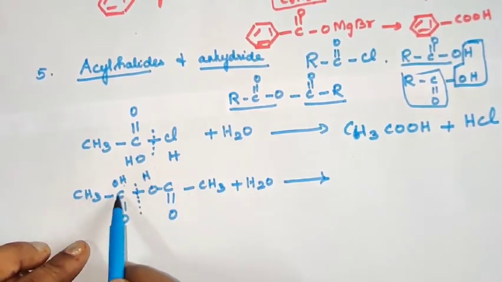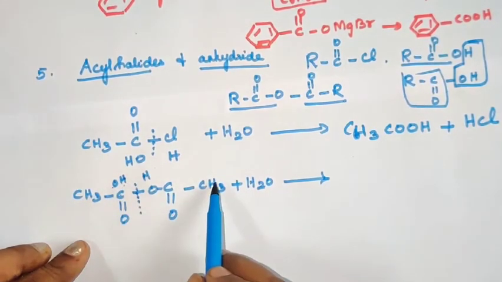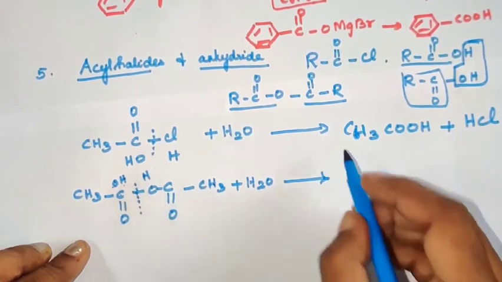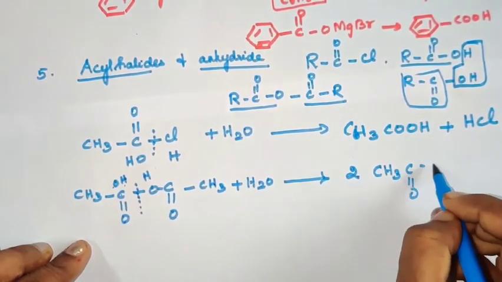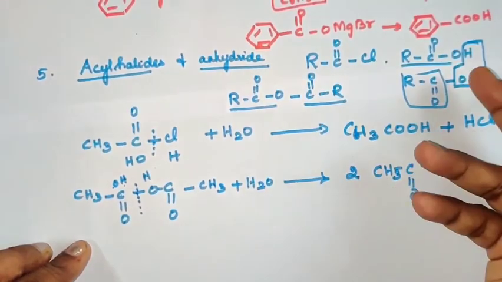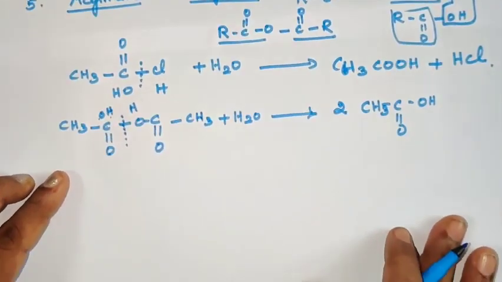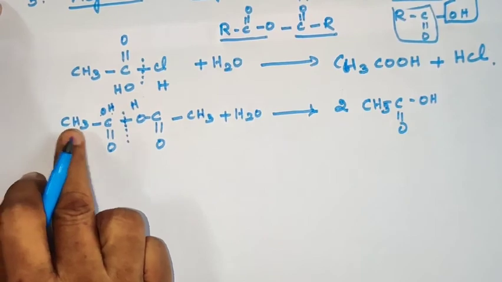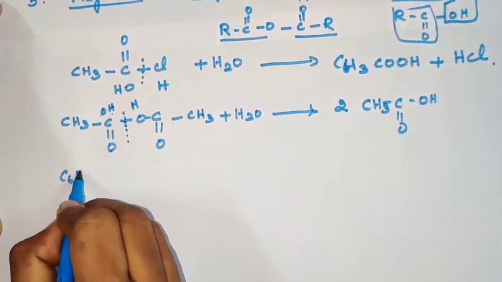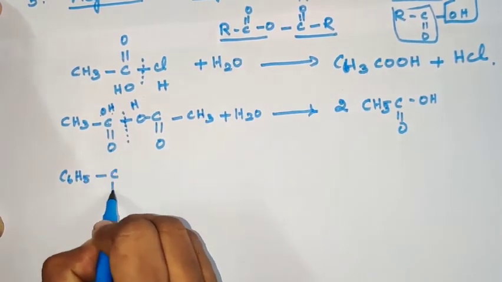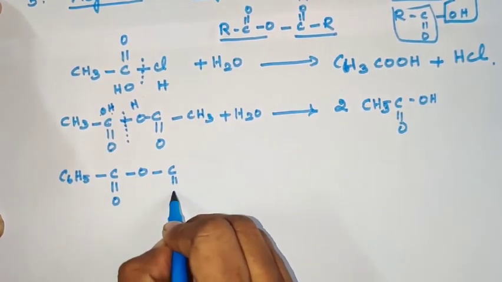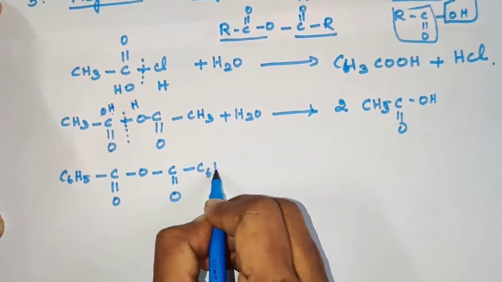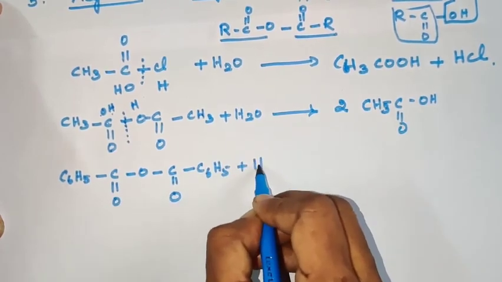If you break that bond, you will get the two same molecules, two molecules of acetic acid, by hydrolysis of acid anhydride. As I told you, acid anhydride is nothing but a fused compound, right? By hydrolysis, that fused compound can separate to form the two molecules of an acid, right?